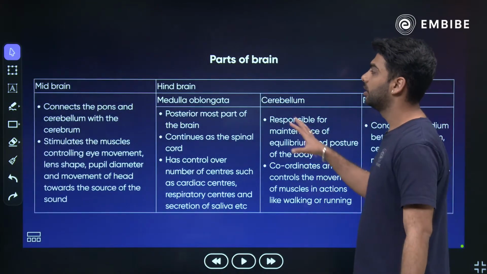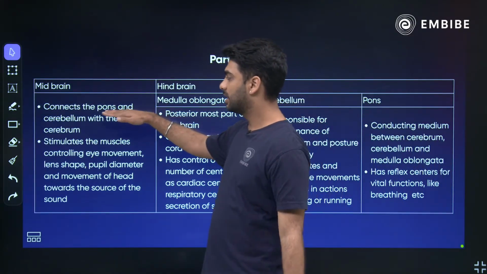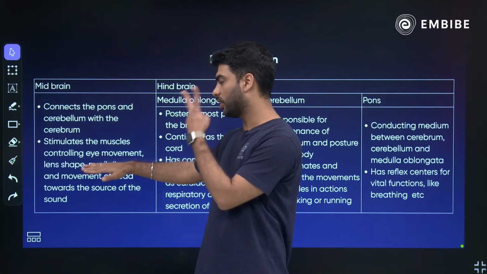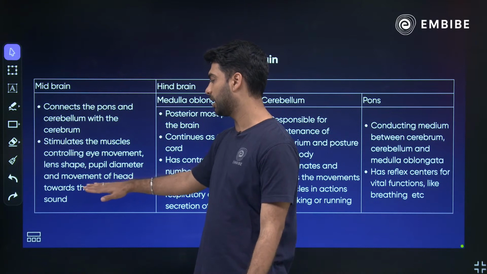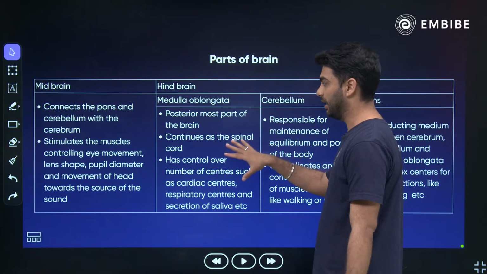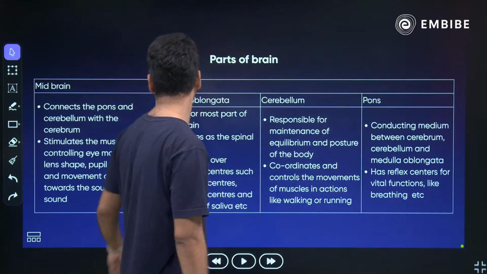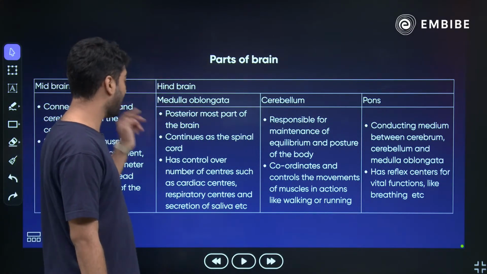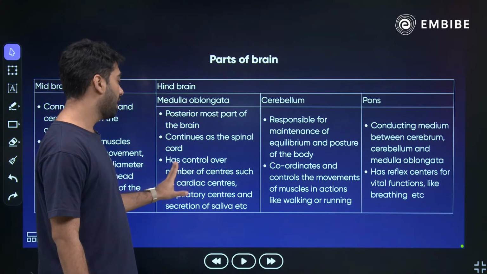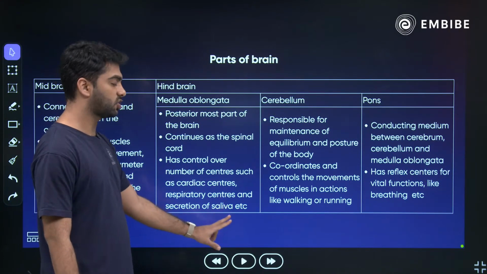Next we have your midbrain and the hindbrain. The midbrain is connected with the pons, which connects the cerebellum with the cerebrum. It stimulates muscles for controlling eye movement, lens shape, pupil diameter and movement of the head towards the source of sound. In the hindbrain we have the medulla, cerebellum and again the pons. Okay? Medulla, the posterior part, continues as the spinal cord and has control over a number of centers such as the cardiac center, respiratory system and secretion of saliva.